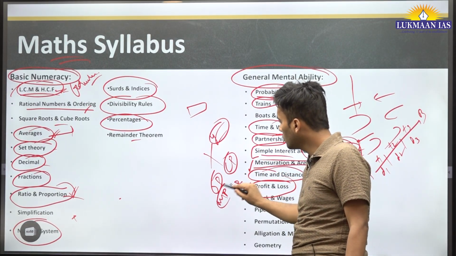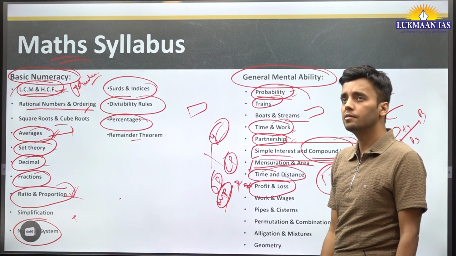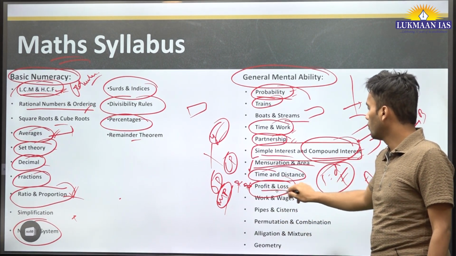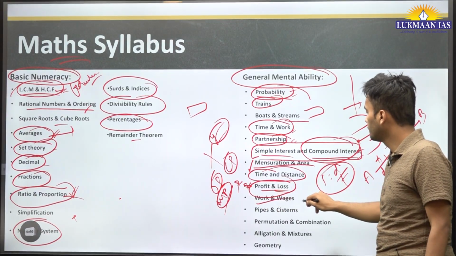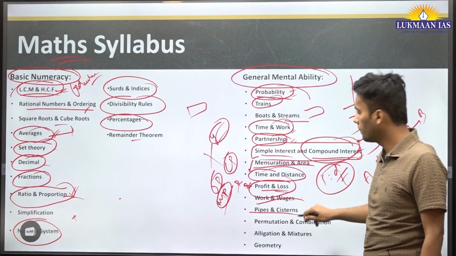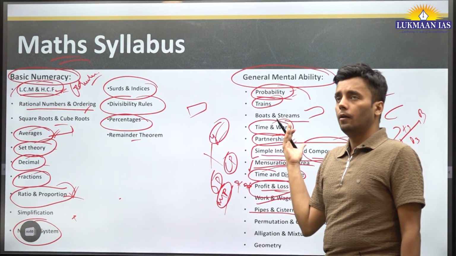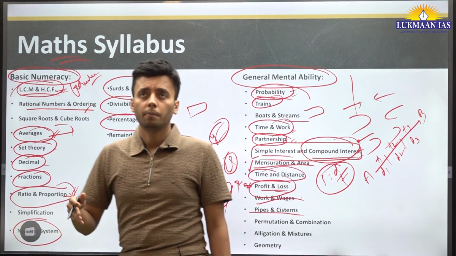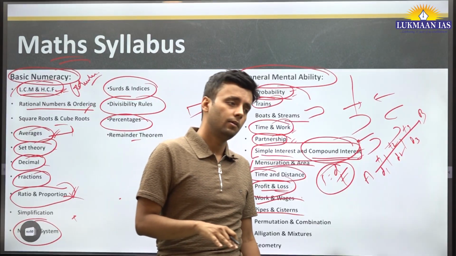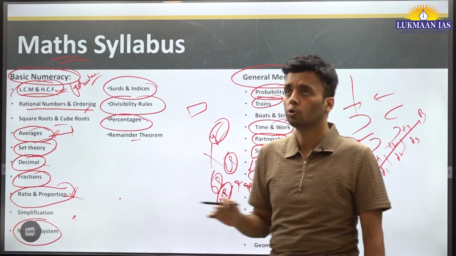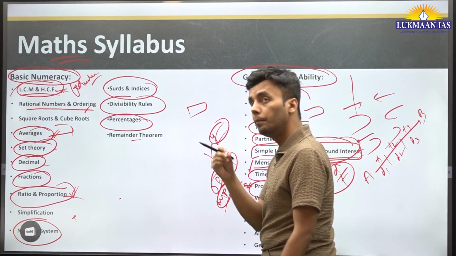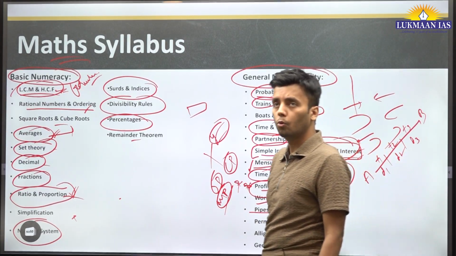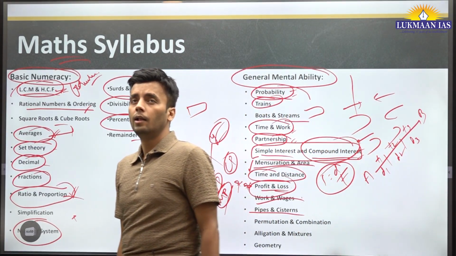All these concepts you should know, and how to apply them in some complex problems. You should practice more and more. Work and wages, pipes and cisterns. Pipes and cisterns means a pipe A fills a tank in time T1, pipe B fills the same tank in time T2. So how much time will it take for both taps to fill the container?